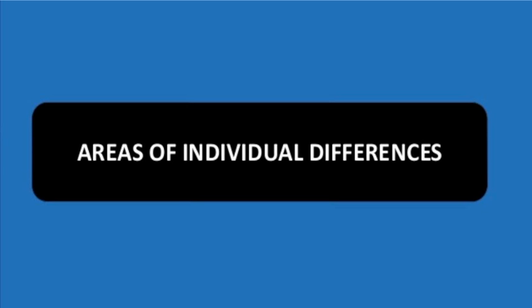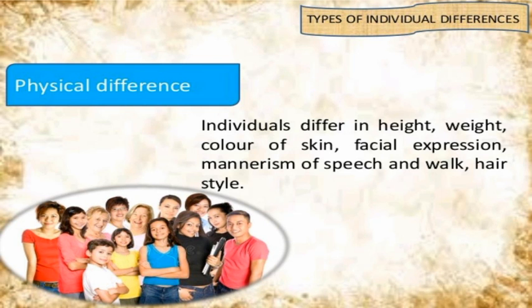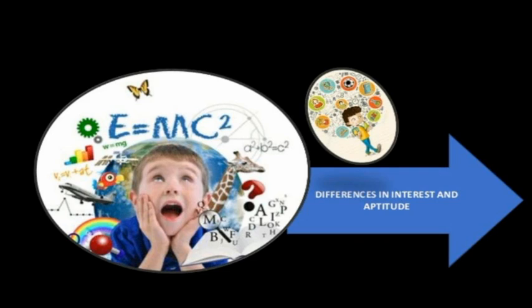Now we will see the areas of individual differences. Differences in physical traits. Physical differences are related with height, weight, color of skin, facial expression, mannerism of speech and walk, hairstyle, etc. Differences in interest and aptitude.